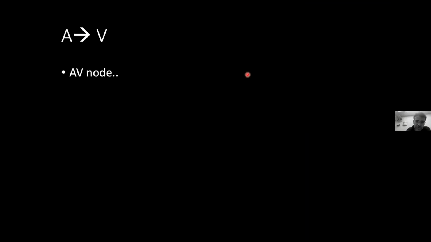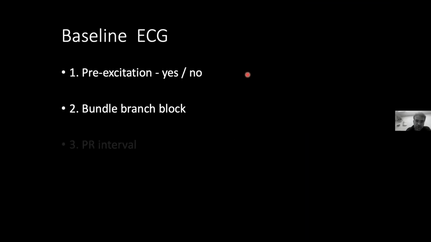I will give you some case examples. Why is V pacing very important? Because on V pacing, you see the VA conduction and you decide what the VA route is. And that is almost the most important finding in AVNRT and AVRT cases. For atrial tachycardia, as I said, that doesn't have much importance.